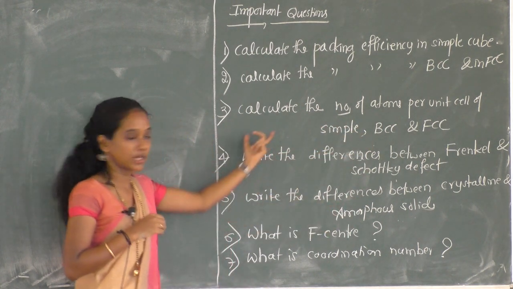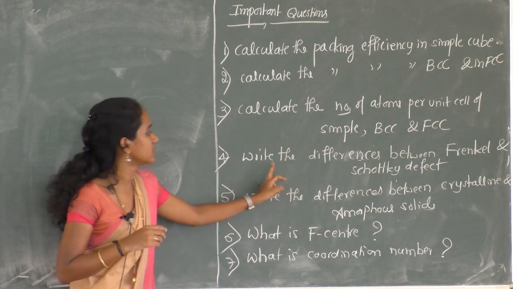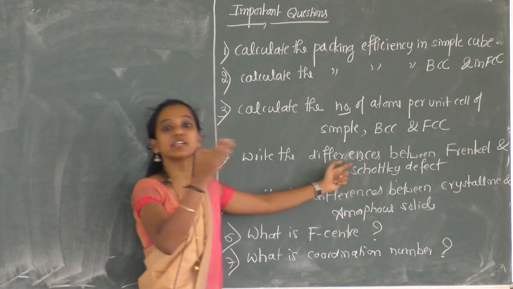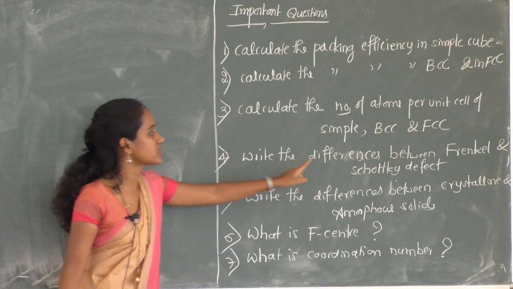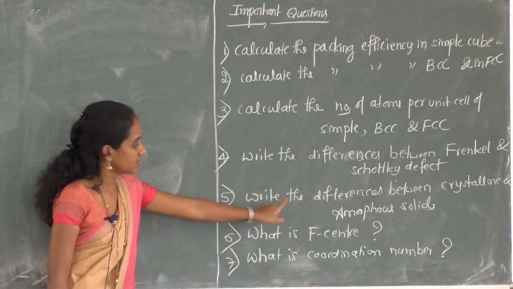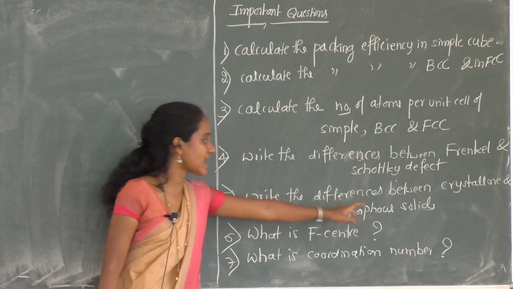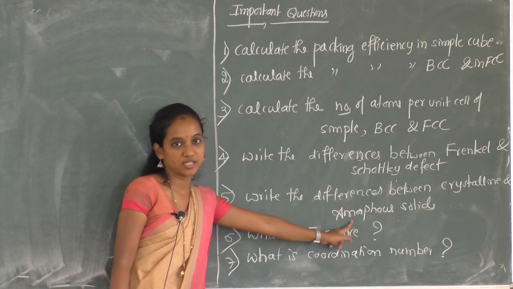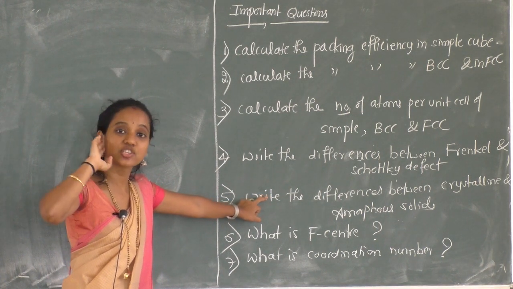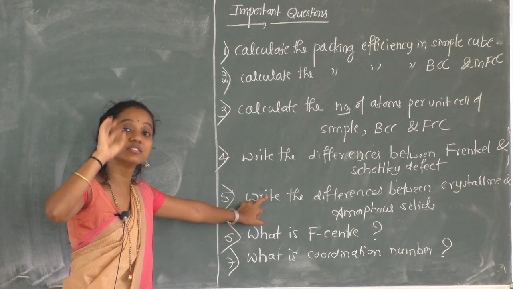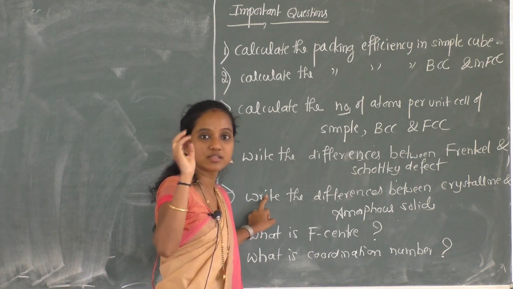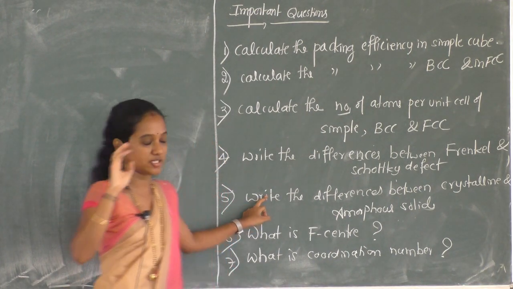Note it down. Next, write the differences between Frenkel and Schottky effect. Once again, it is a very important question. Next, write the differences between crystalline and amorphous solids, and under the classification of solids, study the examples for each type, examples for ionic solids, molecular solids, all these things.